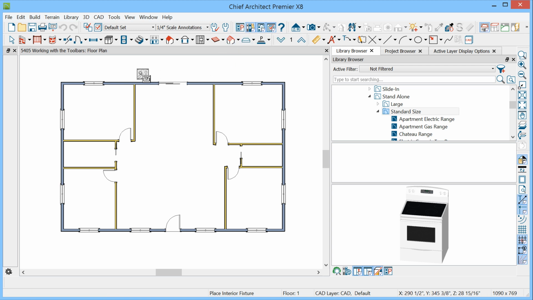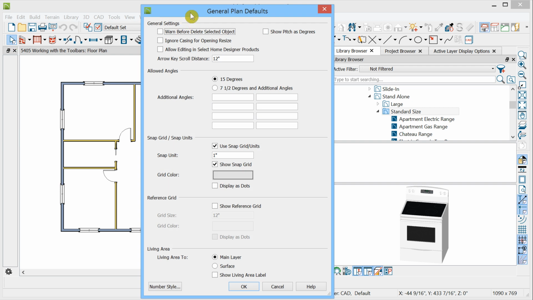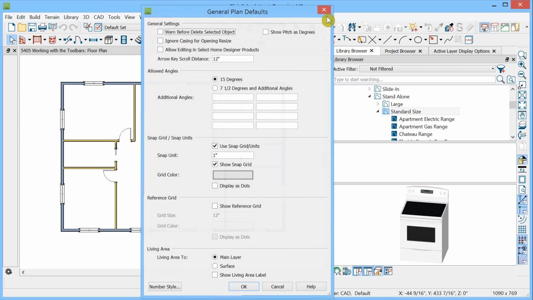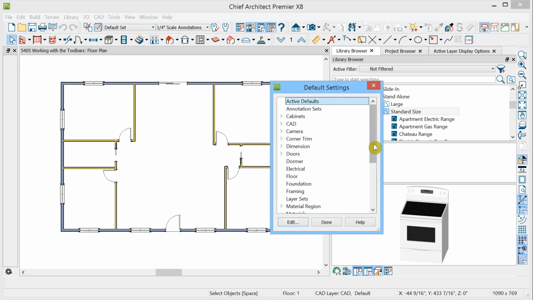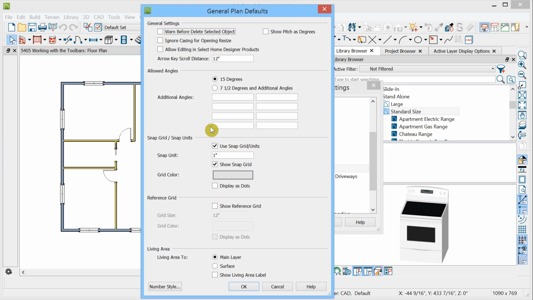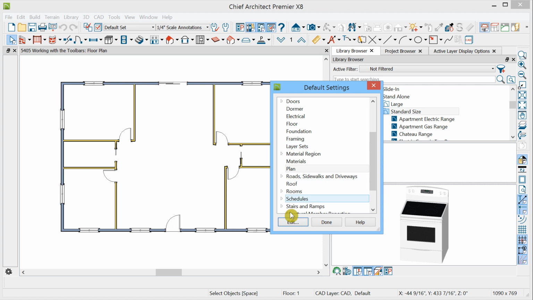We can often double-click some of the tools in our toolbars for shortcut operations. For example, if I double-click Select Objects, this will open General Plan Defaults, and is a shortcut to getting to General Plan Defaults, which are in Defaults, under Plan. If I click Edit, I get General Plan Defaults. We also have shortcuts that allow us to get to defaults for individual objects.